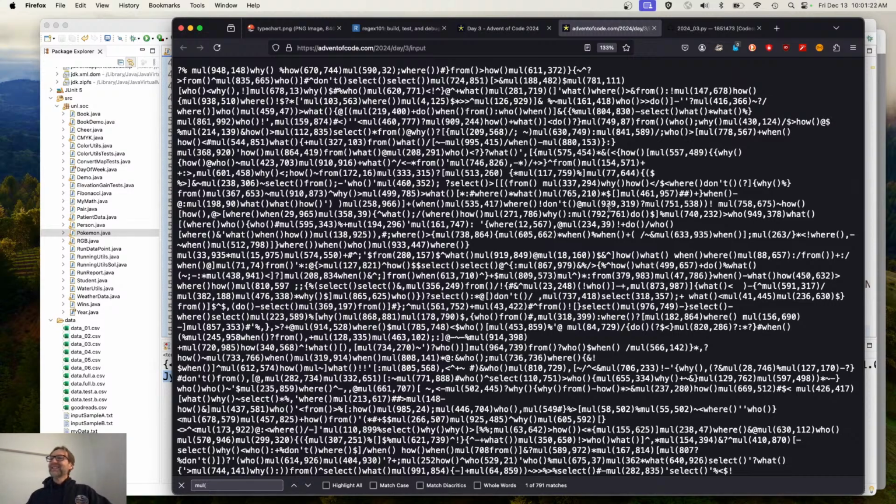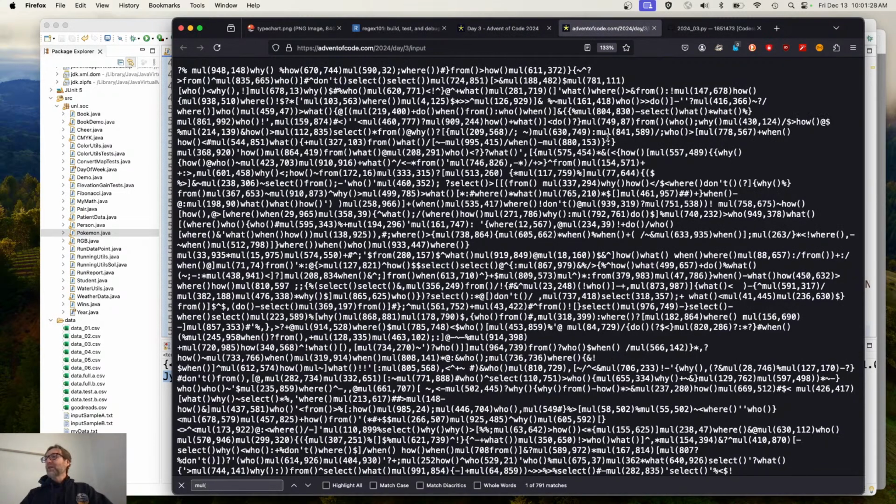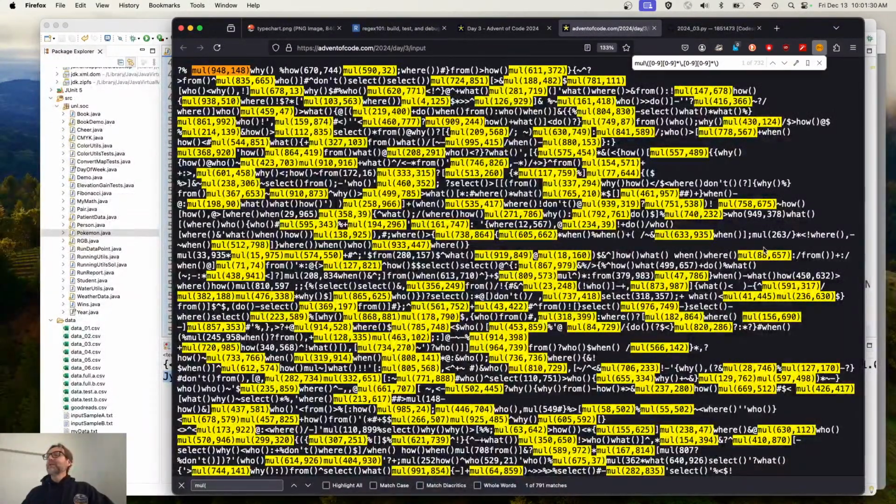Yeah. And you can't get more than 1 input and 1 output, because it definitely works for the test. But that's the power of regular expressions. There's also those do's and don'ts in there, and you can toggle on and off the multiplication. That's part 2 of it. I haven't gotten there yet because I can't get past this one.